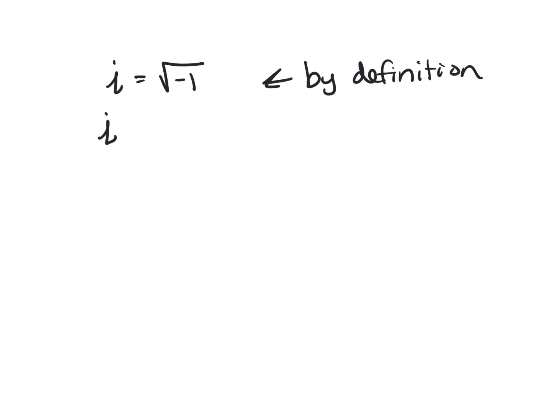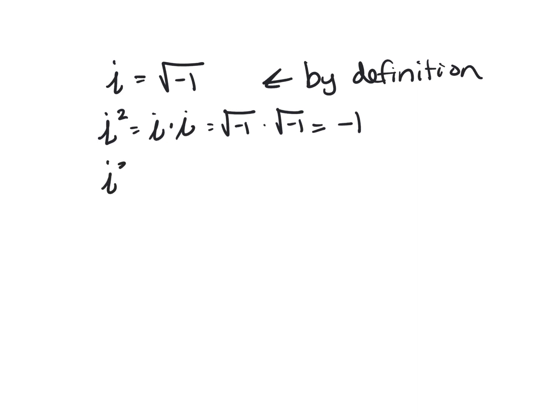If I take i squared, which is i times i, which is the square root of negative 1 times the square root of negative 1, that's just going to be the square root of negative 1 squared, so that's just negative 1. Just like we did that negative 4 before, this is just negative 1. So i squared is negative 1.